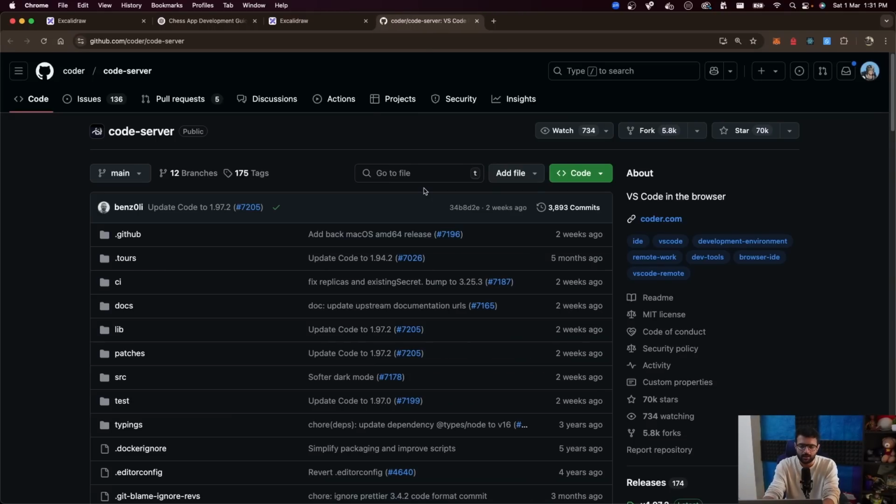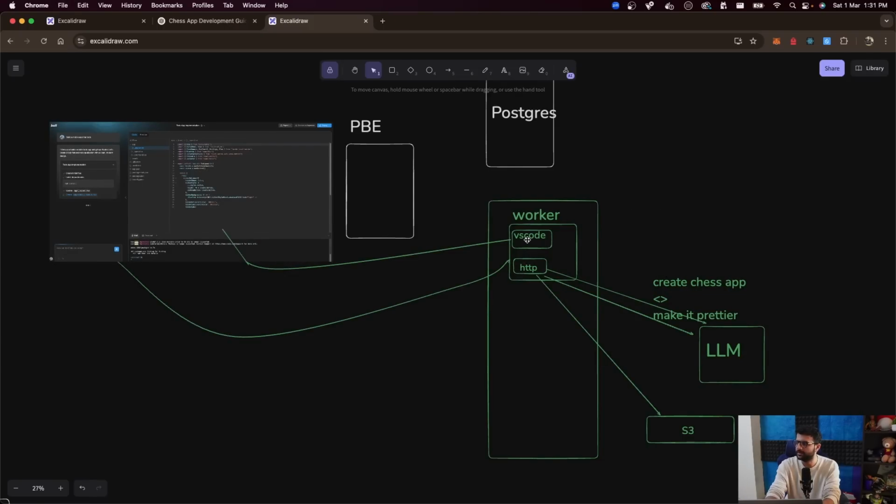That's how products like Cursor have been built. They've built on top of VS Code. They've not written everything from scratch. So here is one implementation called Code Server that lets you run VS Code inside the browser. That's the one that we are using. What is Code Server? As you can see, VS Code inside the browser. All you have to do is have a server where you're running Code Server, and then the browser can talk to it using an endpoint. And you will see the whole VS Code UI over here in the browser.